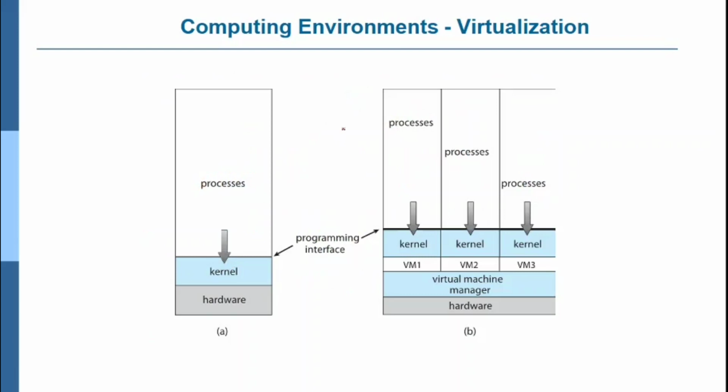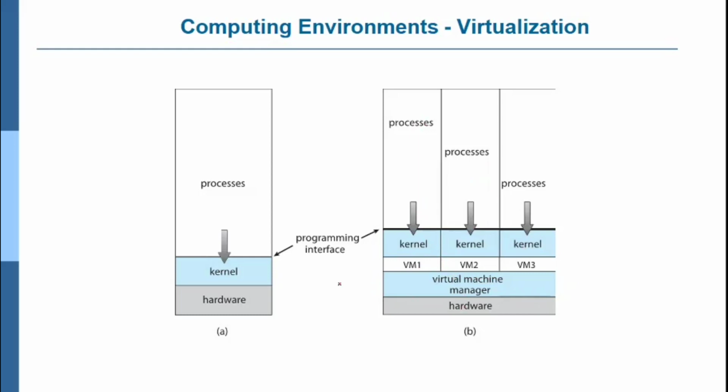So you can see here computing environment virtualization. This is actually a main computer, on which they install a virtual machine manager. Since it is a single machine, when you install virtual machines, each virtual machine will have a separate kernel and separate processors.